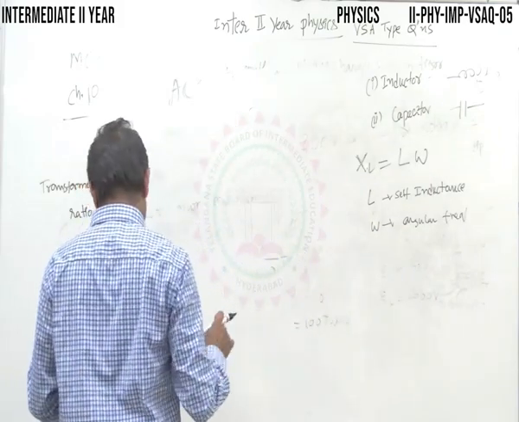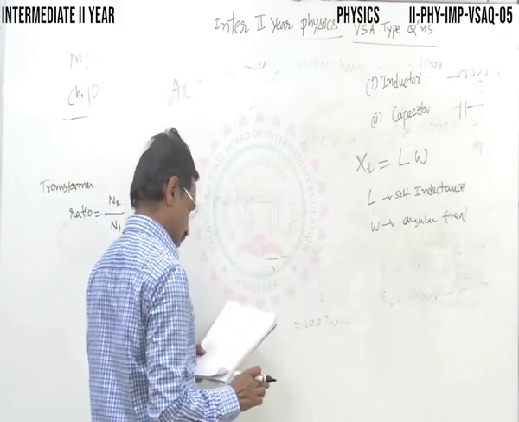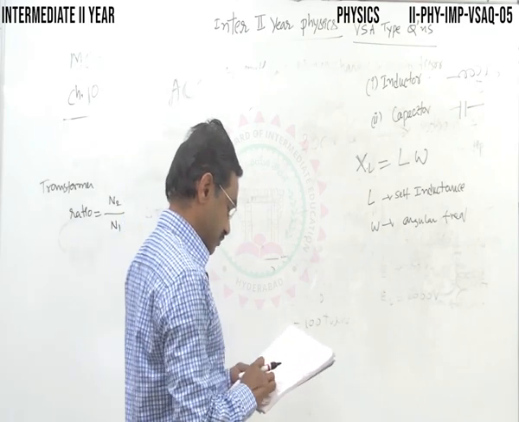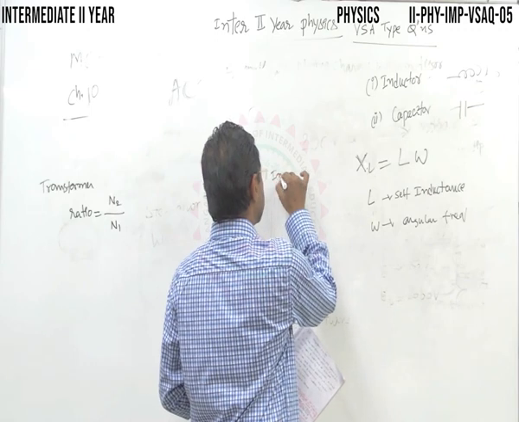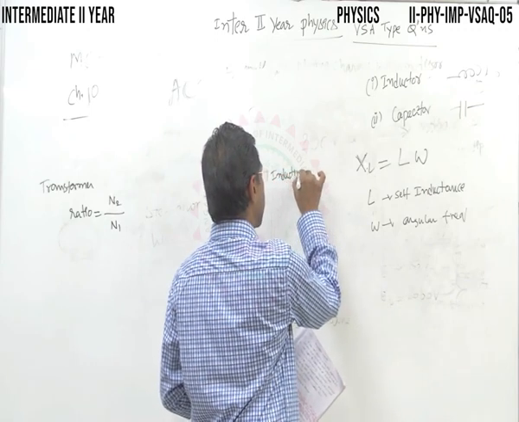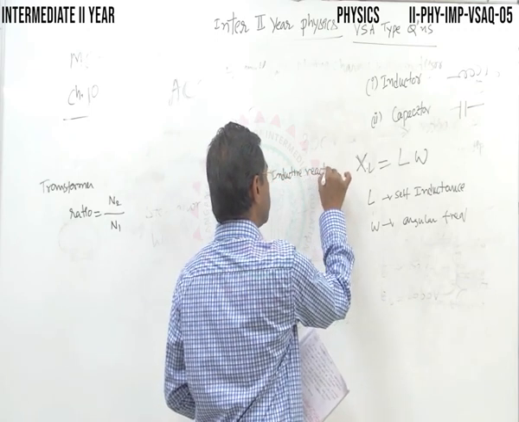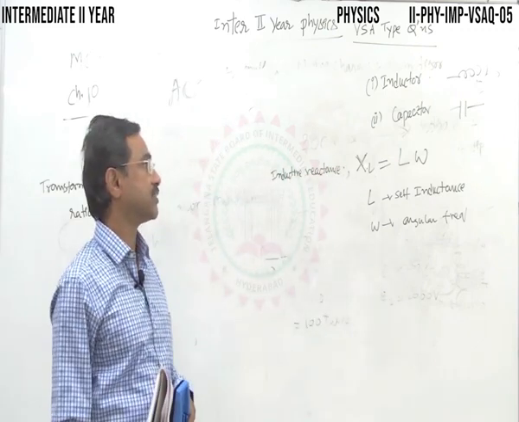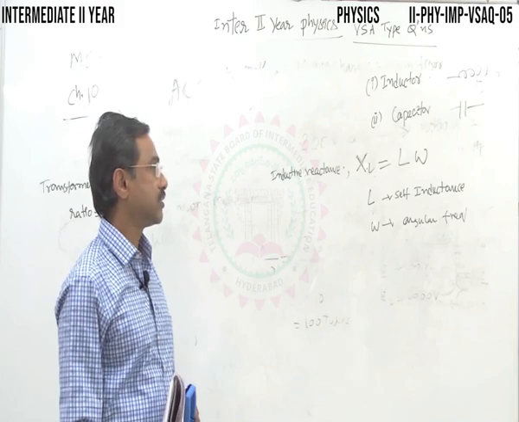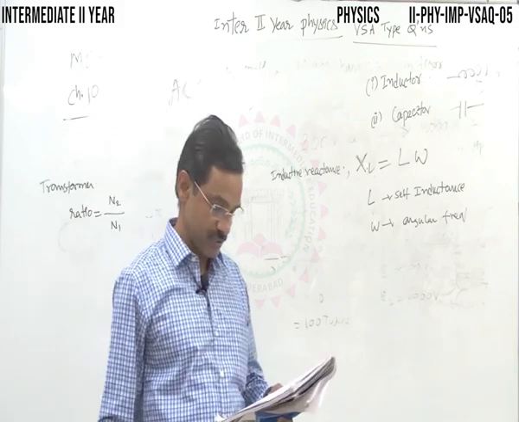This is called the inductive reactance of an inductor. XL is L omega, where L is self inductance and omega is angular frequency.